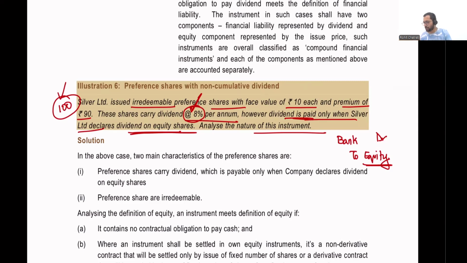The dividend will amount to 0.8. Remember, the 8% will be calculated on the face value of 10. So the dividend will be 0.8. In that year, the journal entry will be equity or reserves and surplus debit of 0.8, and we will credit cash of 0.8. All right, so that will be the journal entry on payment of dividend.